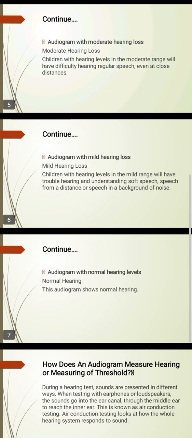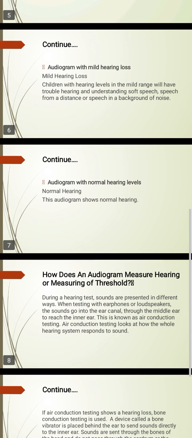Next, audiogram with mild hearing loss. With mild hearing loss, children with hearing levels in the mild range will have trouble hearing and understanding soft speech from a distance or speech in the background of noise. Next, audiogram with a normal hearing level. This audiogram shows normal hearing, where the person can hear normal sounds.